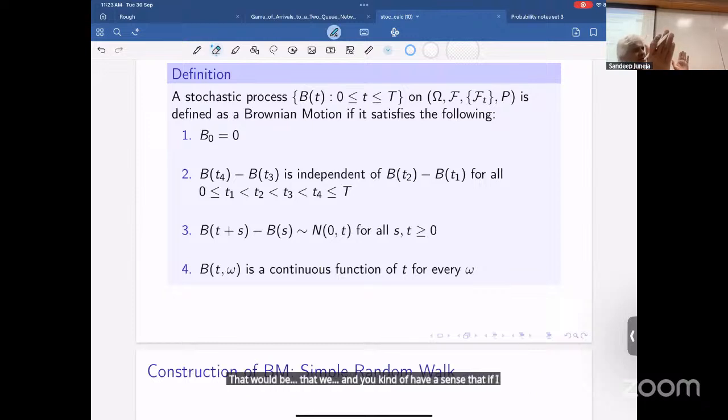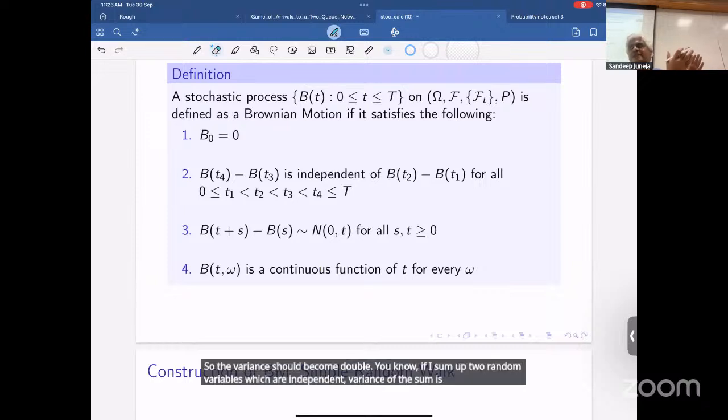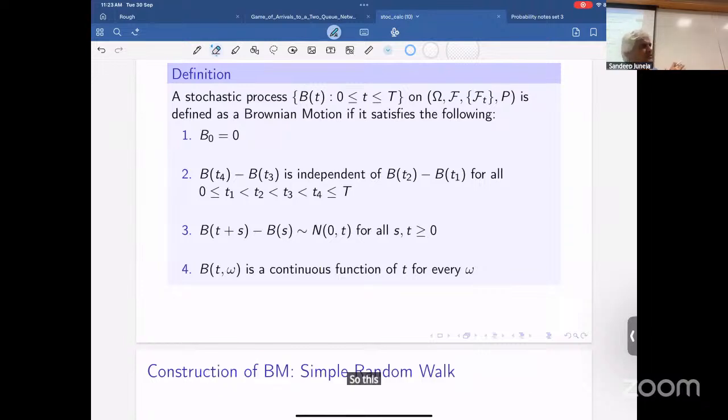So it's not surprising. You also have a sense that if I double the interval, then I'm summing up 2 variances which are identical, so the variance should become double. If I sum up two random variables which are independent, the variance of the sum is the sum of the variances. So this 0t is also very reasonable to expect. It's not surprising.